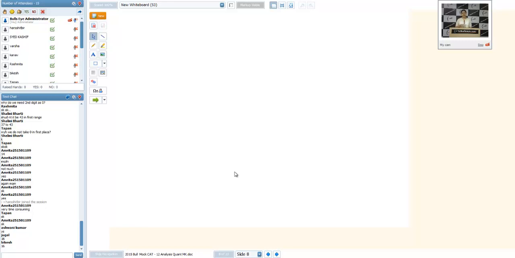Now if I club these two statements, if I make the arrangement, it says Raman was the 20th person in a queue.